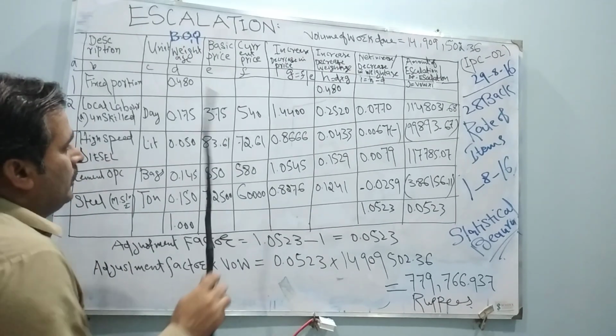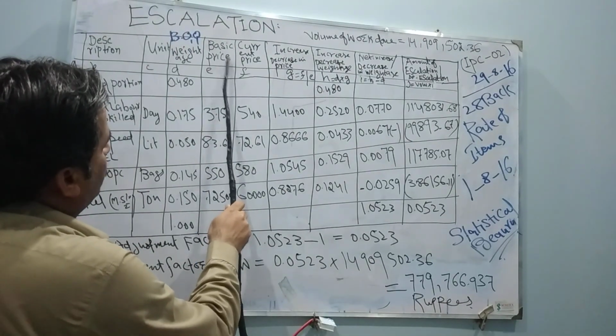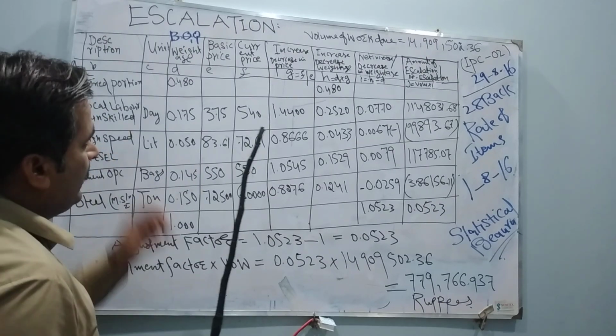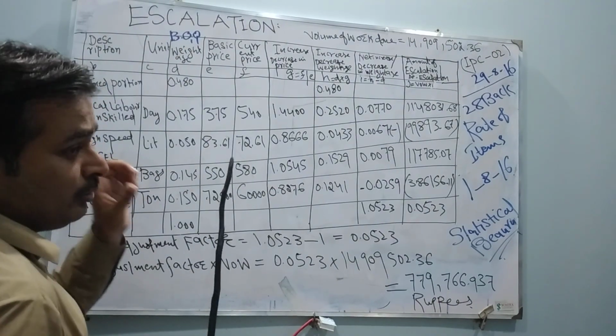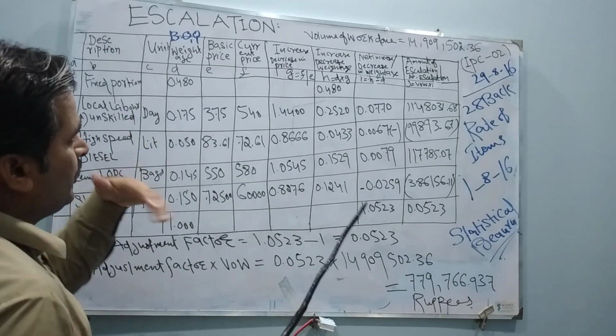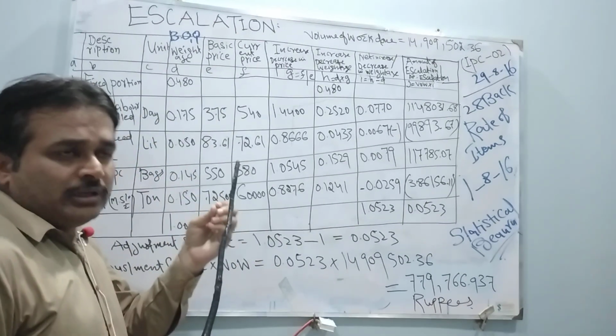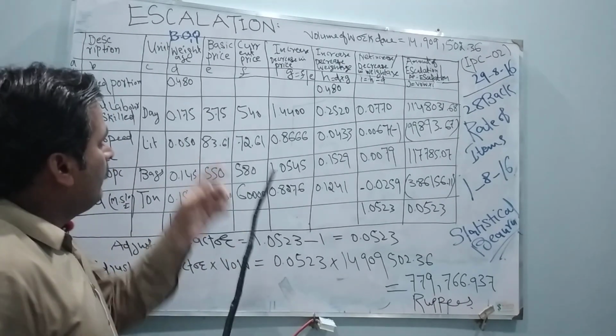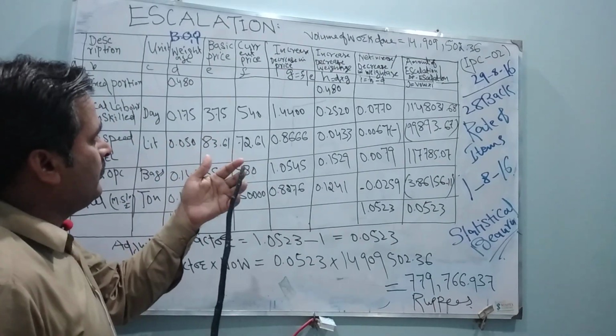Okay, friends, now we are coming to the basic price. Remember, basic price will be adopted from the very beginning start of the project.